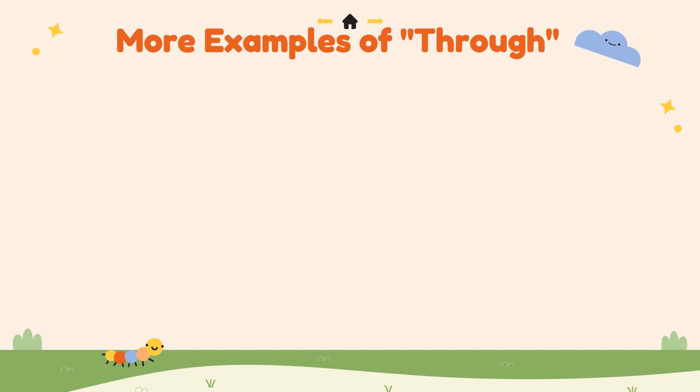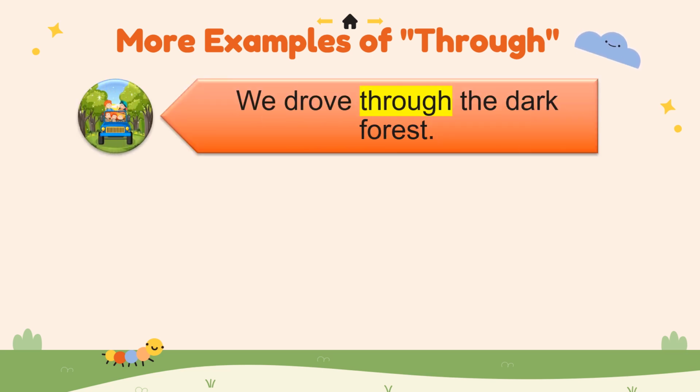Let's learn with few more examples to understand what through exactly means. First is we drove through the dark forest. Walking through a forest is the ultimate adventure, isn't it? Here, through means we drove from one entrance of the forest to the other side of the forest.